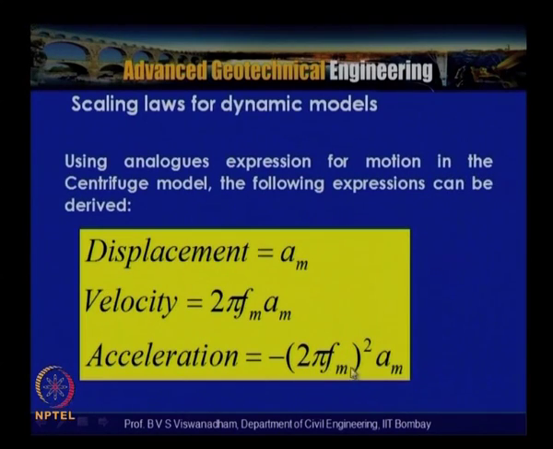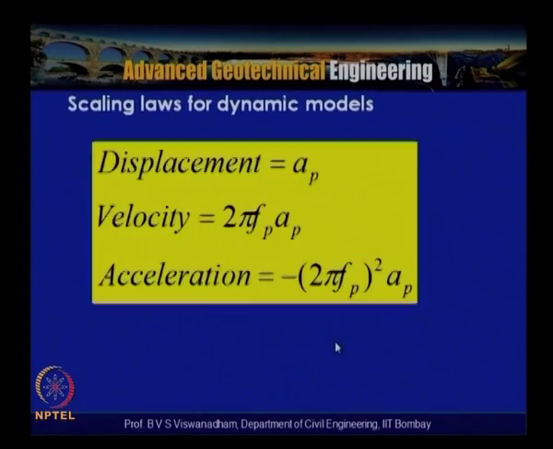So when you take this acceleration term in the model, that is minus 2 pi fm whole square into am, divided by minus 2 pi fp whole square into ap, the minus sign will get cancelled.